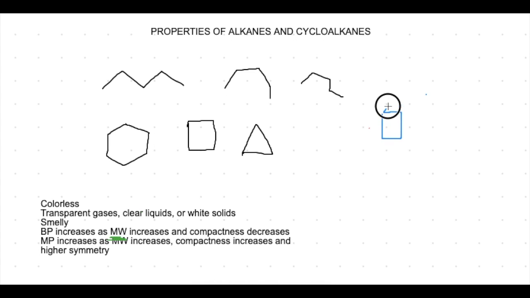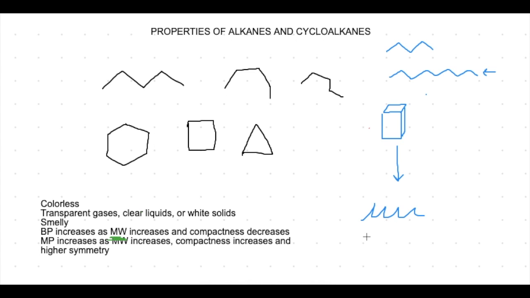Now let's take a look at the melting point. Melting point is when we have a solid that changes into a liquid. There are a couple different factors affecting the melting point of these compounds. The longer carbon chain we have, such as this one down here, the higher the melting point, because it's harder to break those bonds to change it from a solid to a liquid, just like it was with boiling point. However, melting point also changes with the compactness of our shape, but in the opposite trend that boiling point did.